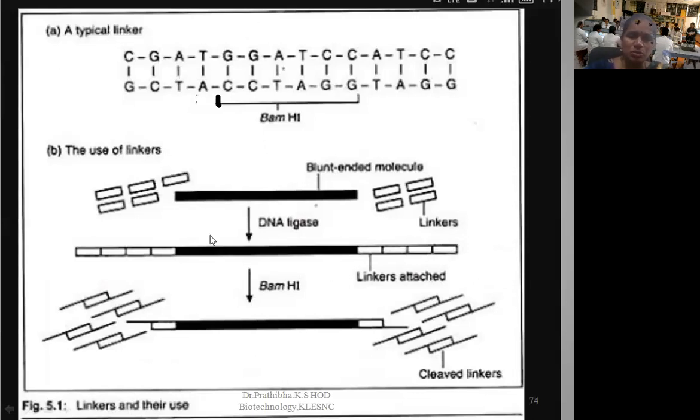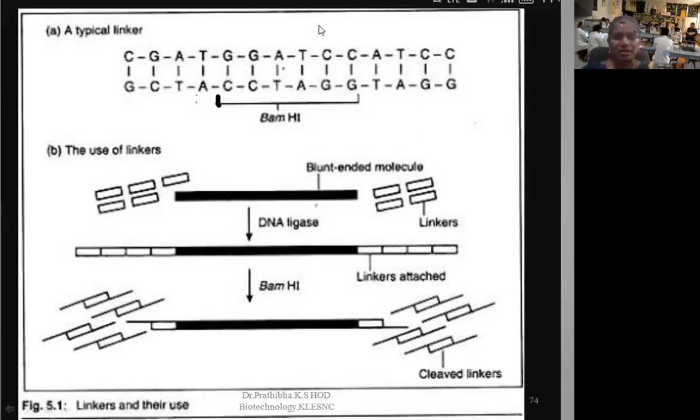Now let us go through why these particular linkers are used. These linkers are used in recombinant DNA technology to convert a blunt-ended DNA molecule into a sticky-ended DNA molecule. Here you can see the blunt-ended DNA molecule, and here you can see the final step. We have converted the blunt-ended DNA molecule into sticky ends.